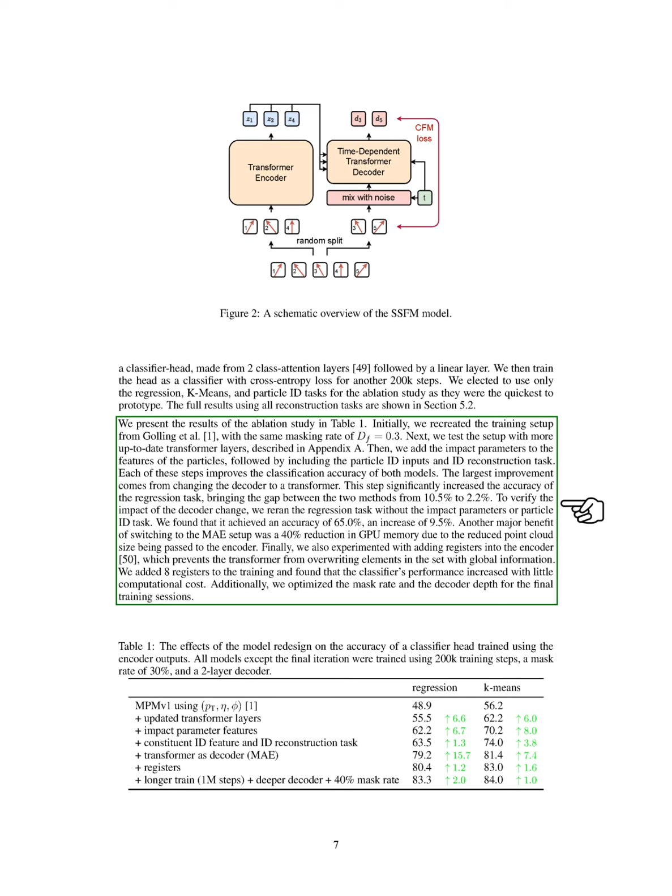Another advantage of adopting the May setup was a 40% reduction in GPU memory usage due to the smaller point cloud size sent to the encoder. We also experimented with adding a feature to the encoder that prevents the transformer from overriding elements in the set with global information. After adding this feature during training, we observed an improvement in classifier performance with minimal computational cost. Additionally, we optimized the masking rate and decoder depth for our final training sessions.